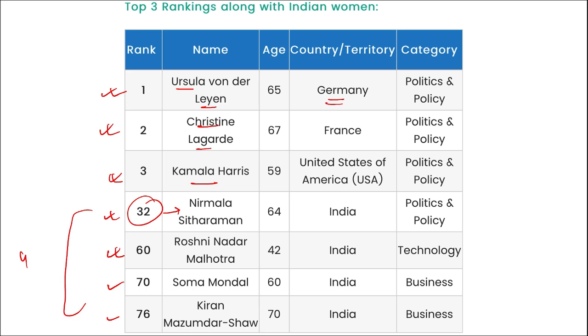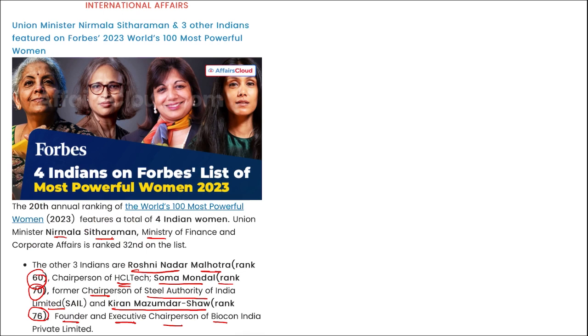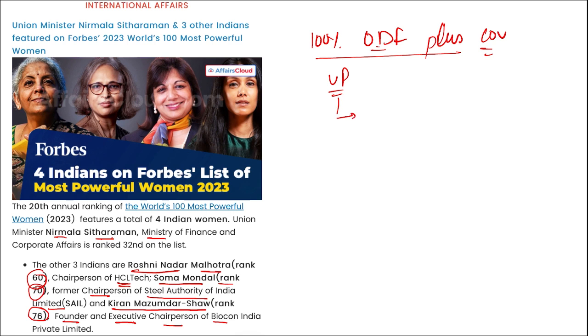Then apart from this, friends, if I ask you, tell me which state has achieved 100% ODF plus coverage. ODF plus is open defecation free plus coverage. Which is that state? It is Uttar Pradesh. Uttar Pradesh has also launched their Ayush board.